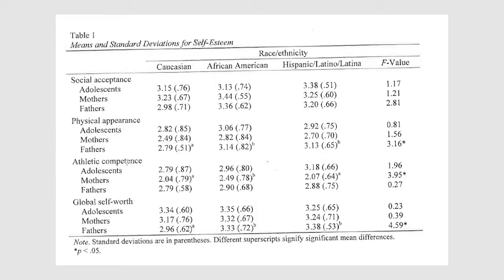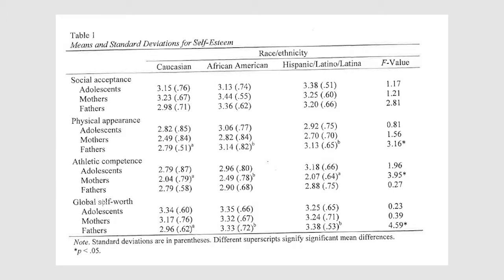Here's another example for athletic competence for mothers, that the Caucasian mothers had significantly lower ratings, self-esteem related to athletic competence, compared to the black mothers. And then the Latino mothers also had significantly lower self-esteem and athletic competence compared to the black mothers, right? But it was the same for Hispanics and for Caucasian mothers. So again, that's how we're able to tell the mean differences. So this basically is giving us what we call the post hoc test, the post hoc results.